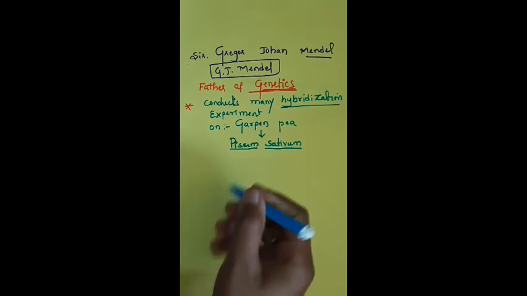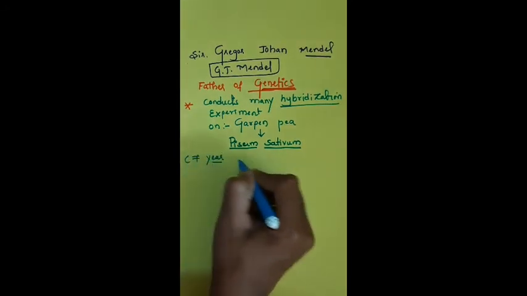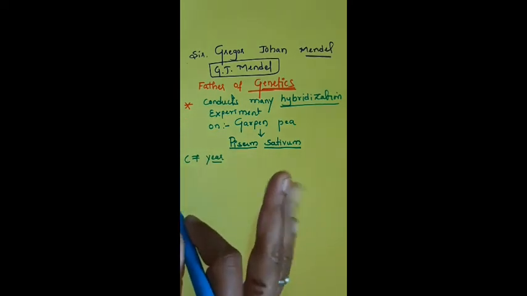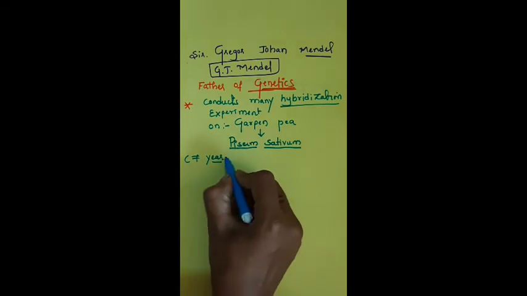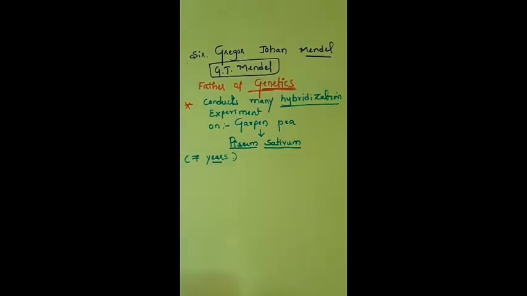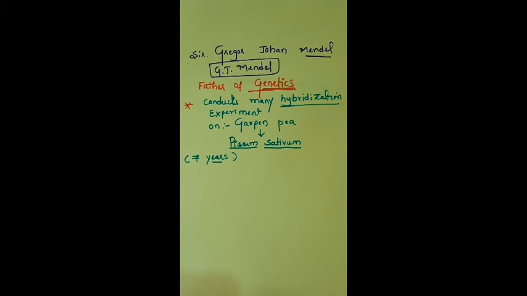For 7 years continuously, Mendel conducted hybridization experiments by taking the garden pea. For maintaining the hybridization results, he used statistics.